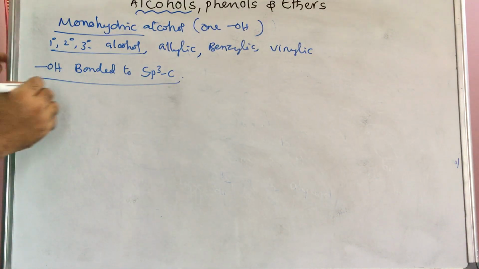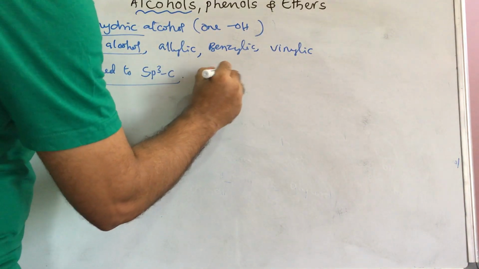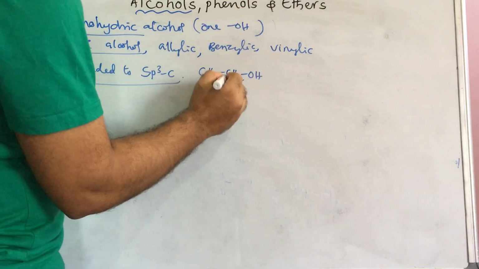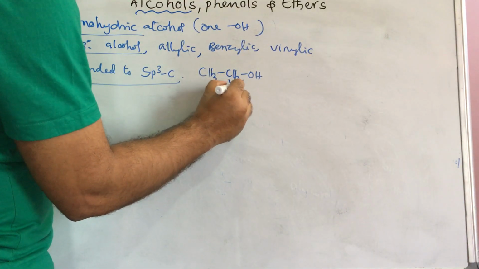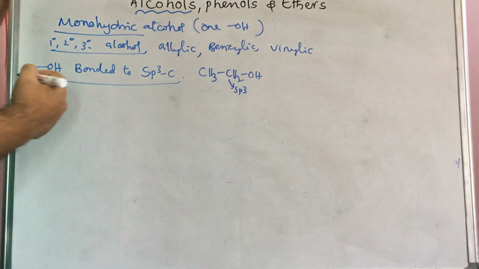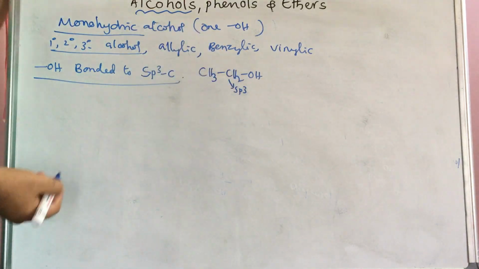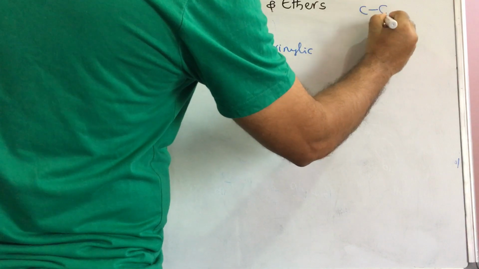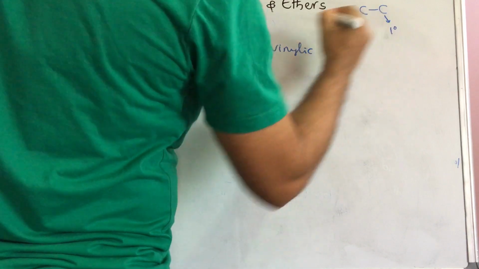Now if you take one example, CH3CH2OH. Already I told you that single bonded means this carbon is sp3 carbon. You should know what is primary, secondary, tertiary. Carbon bonded with one carbon is known as primary carbon.